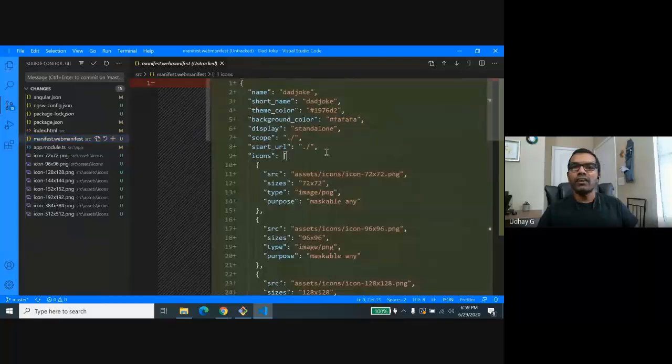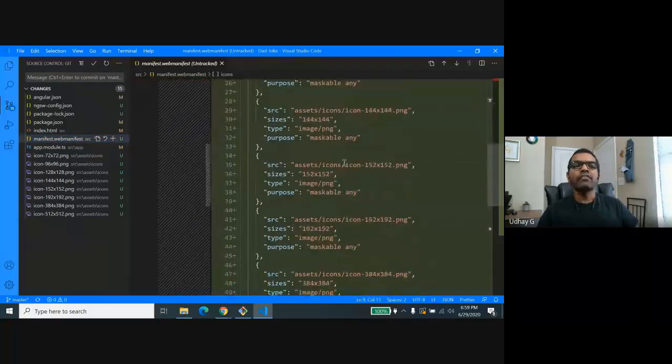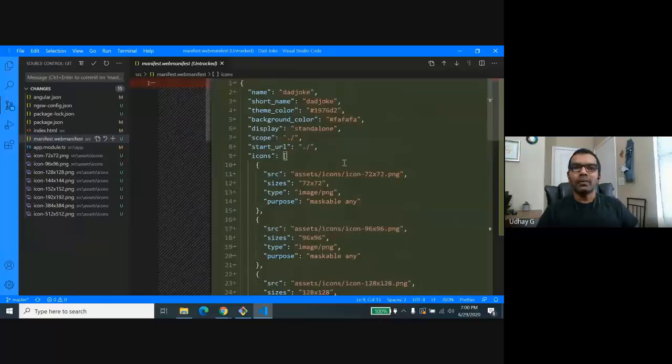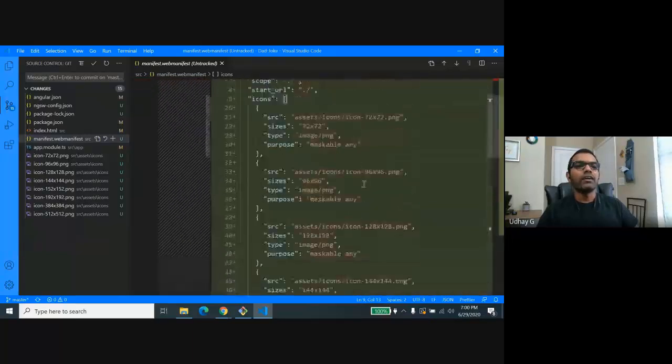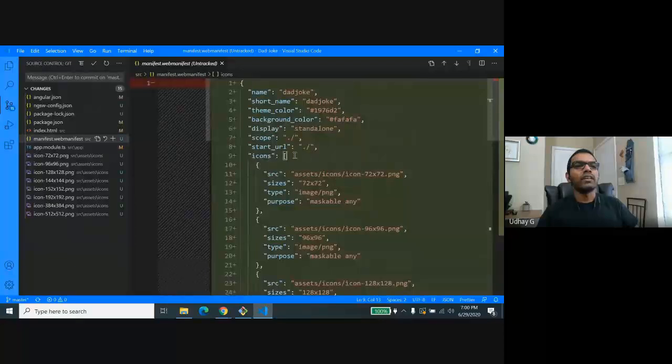This was the file I was talking about, and it's going to have information about your app: the title, icon, links to the icon, and other information like whether the start URL is this one, or it's going to be /product or /order, whatever you can specify here. In this case it's going to be the index.html, and display is standalone.